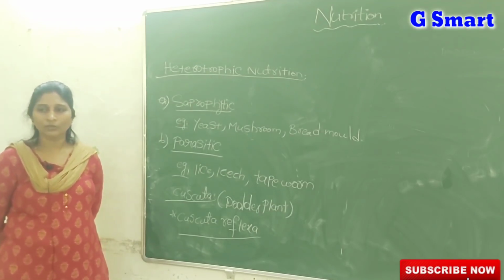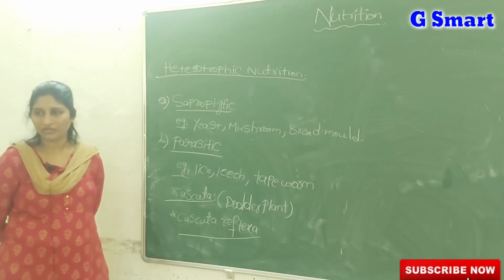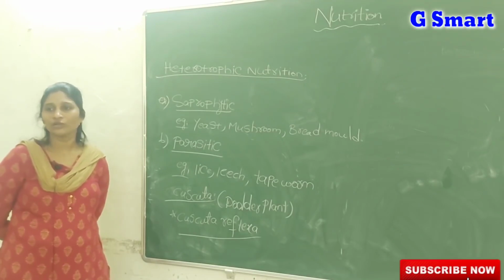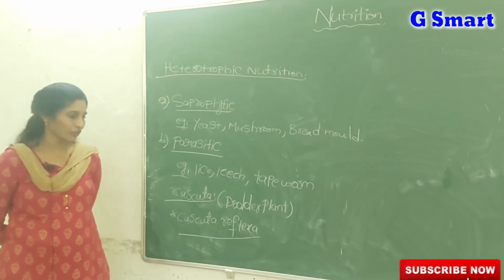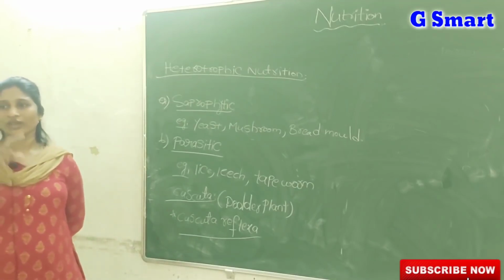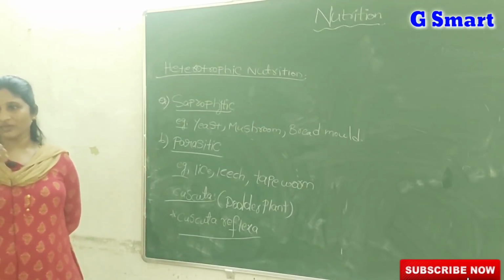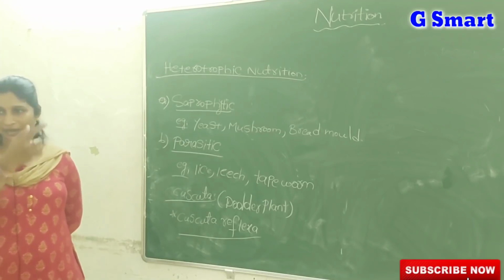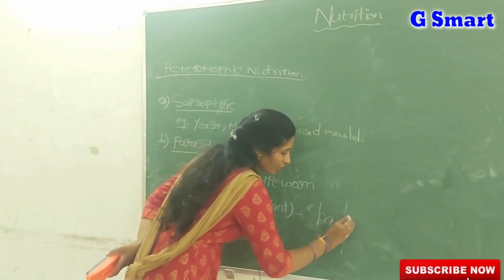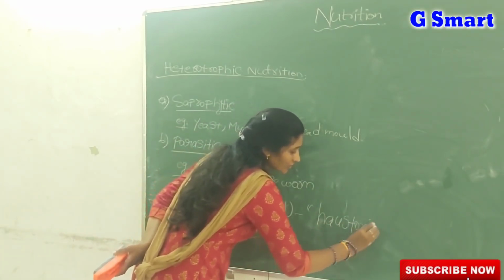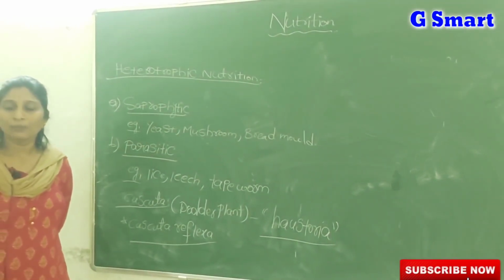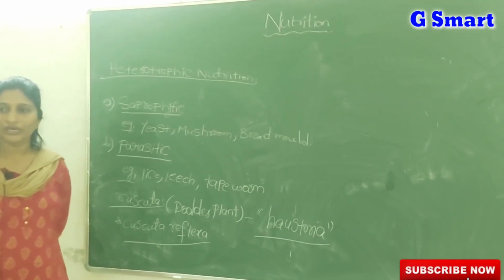So is it possible to prepare food by photosynthesis without chlorophyll? No, it is impossible. Without chlorophyll, plants are unable to prepare their food. So what happens is this Cuscuta will twine over other plants. Twine means it forms spirals over any other plant. And by using special structures, very important, haustoria, special root-like structures known as haustoria, the Cuscuta plant will extract nutrients and water